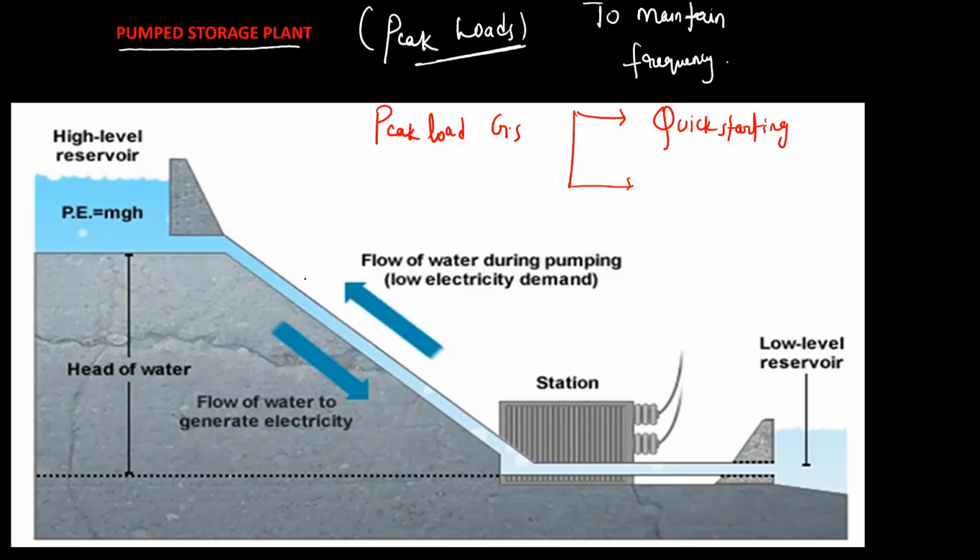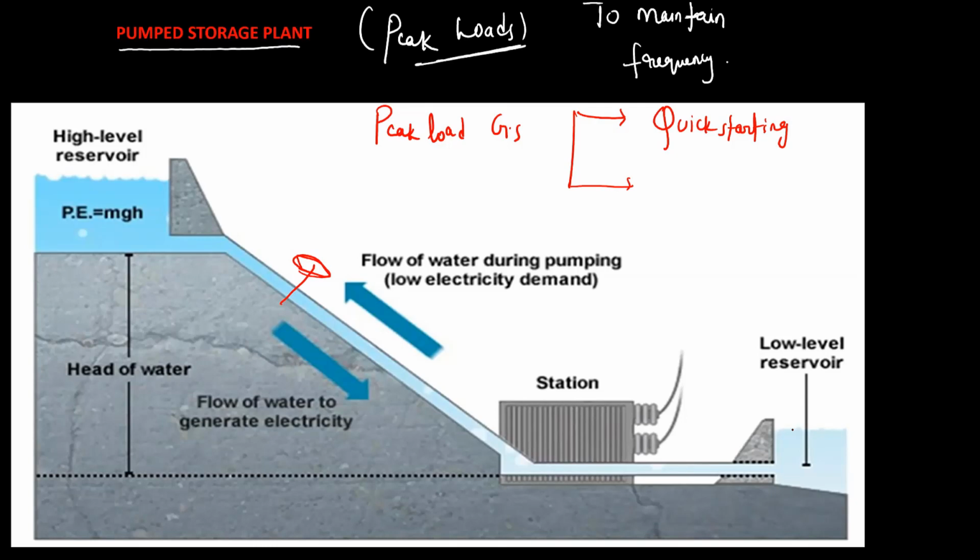Here there will be one valve. I'm not going into details of all this, the penstock and all that. Once you open the valve, the high pressure water will enter a hydro turbine. This hydro turbine will rotate the generator, which will produce electricity immediately. So during peak load, from the upstream reservoir, we will open the valve, and once the water enters the turbine, the turbine rotates the alternator, and it produces the power.